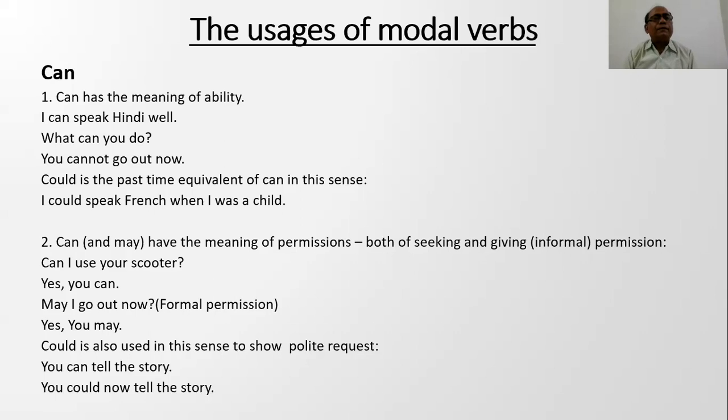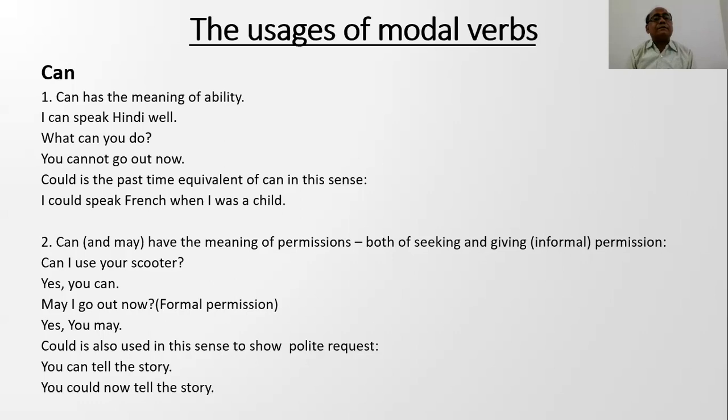First point, can has the meaning of ability. It expresses ability, like I can speak Hindi well. It shows the ability of speaking Hindi.